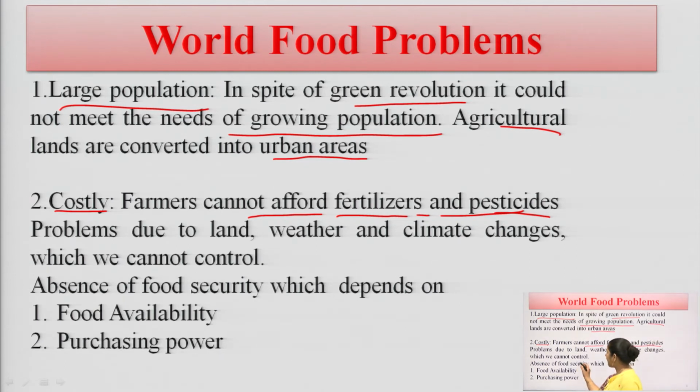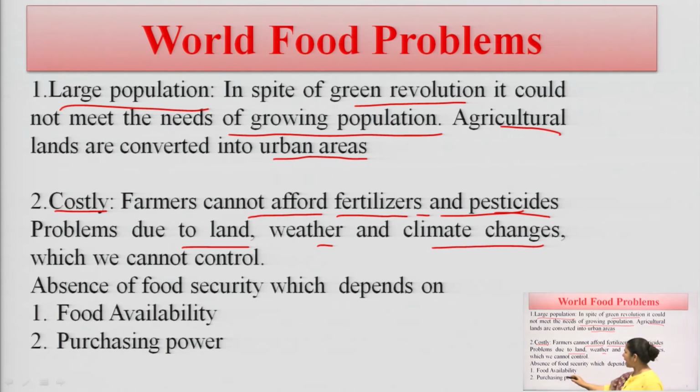Again, one reason they face is that the land is not very well cultivated and the soil is not very fertile. They are doing all their hard work, but they are not able to cultivate the proper amount of crop on that particular land. So, this is also a big problem for our farmers, that they are not able to get a sufficient amount of grain from that land. Again, the problem they face is weather and climate. Uncertain weather and uncertain climatic change we are not able to control. So again, this is a challenging factor for our farmers.